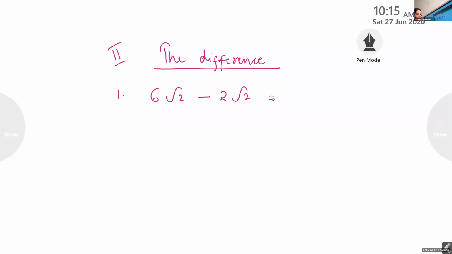I'll give the example. First one, 6 root 2 minus 2 root 2. Answer is 4 root 2. Good. Again, second question.